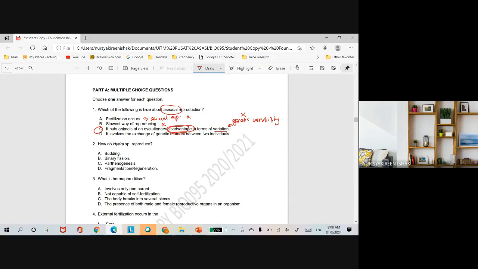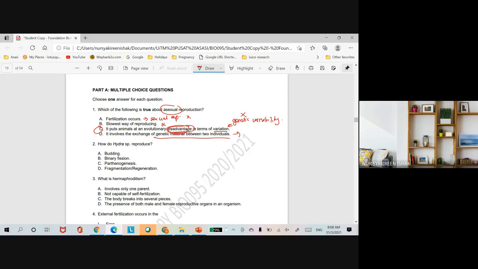Okay, so statement D, it involves the exchange of genetic material between two individuals. Obviously correct, because in the formation of gametes such as sperm and eggs, it undergoes meiosis, right? So meiosis involves exchange of genetic material during synapsis, right? And then there is random fertilization.